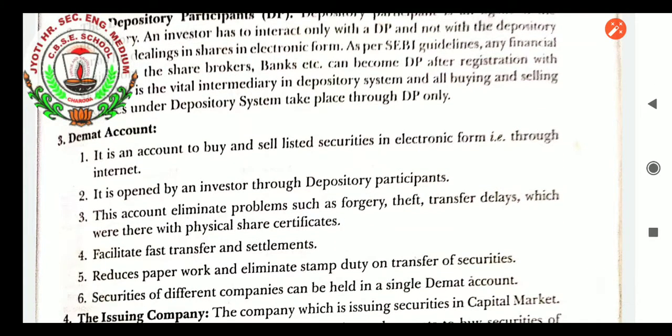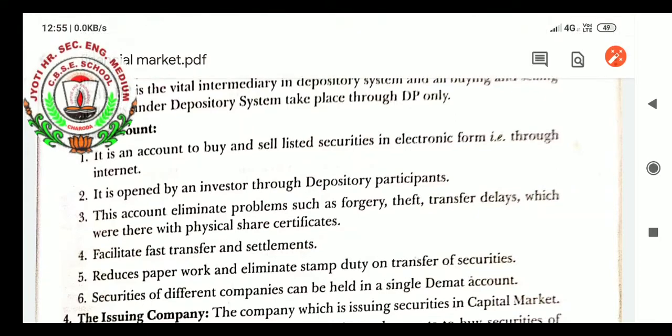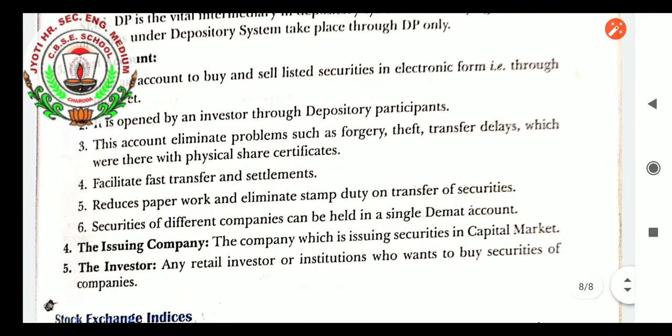Demat account. What do you mean by demat account? It is an account to buy and sell listed securities in electronic form, that is, through the internet. It is opened by an investor through a depository participant. This account eliminates problems such as forgery, theft, and transfer delays, which were there with physical share certificates. It facilitates fast transfer and settlements. It reduces paperwork and eliminates stamp duty on transfer of securities. Securities of different companies can be held in a single demat account.